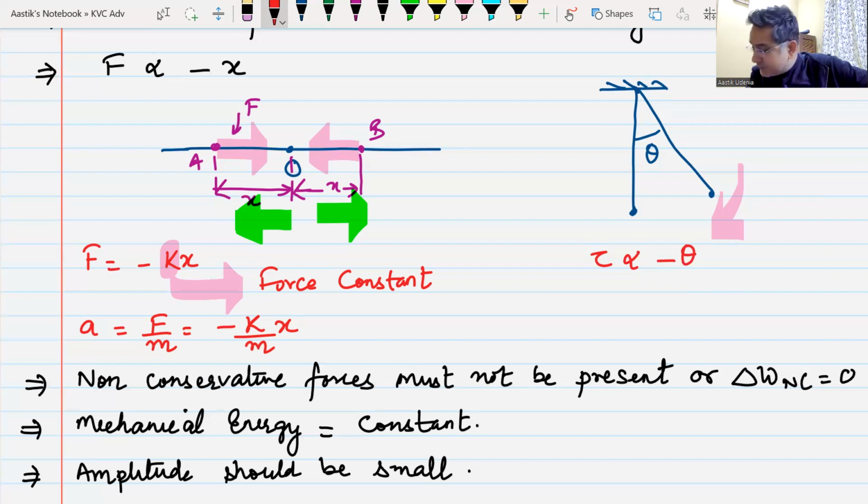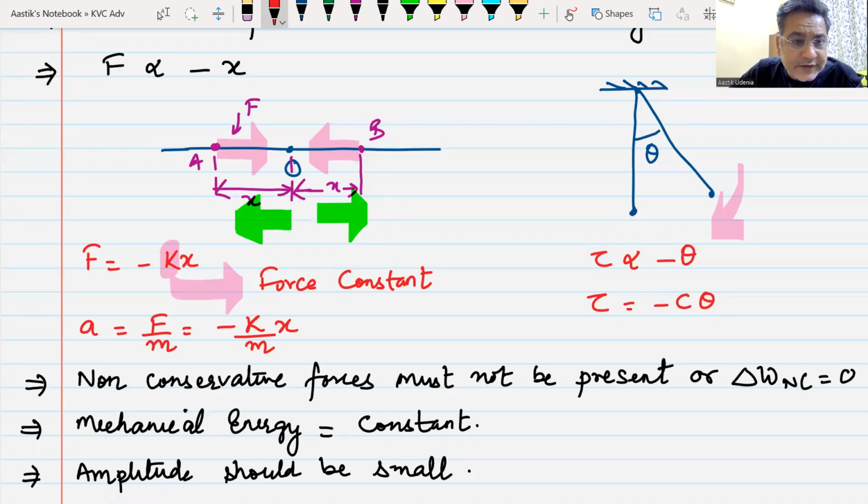Or you can write this torque as minus c theta, where c is the torsional constant, and then you can find out the angular acceleration alpha. We will come to this angular SHM once we finish with this linear SHM, but all the points about angular SHM and linear SHM are the same. I'll give you 2 minutes to note them down.